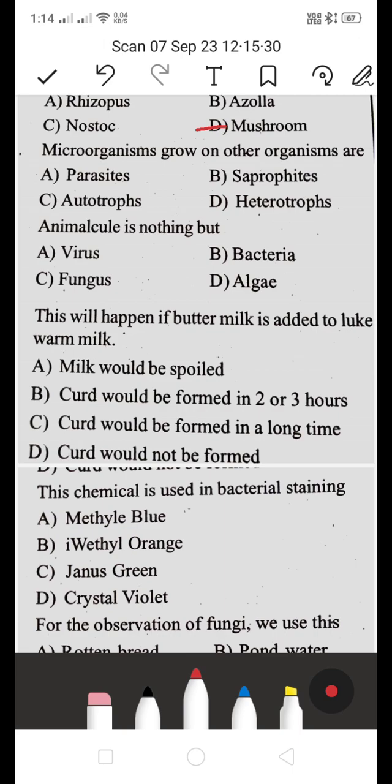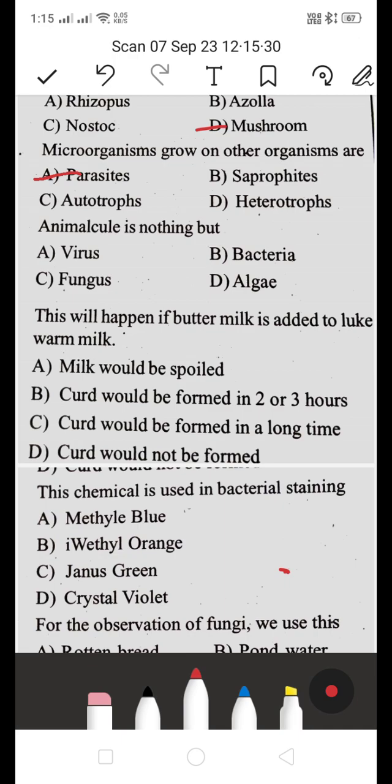Next one: microorganisms that grow on other organisms are called A parasites, B saprophytes, C autotrophs, or D heterotrophs. Which is the right answer? The microorganisms which grow on other organisms are called parasites. A is the right answer. The organisms that grow on a host to get food are called parasites.